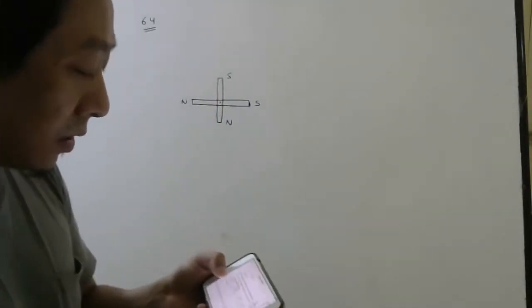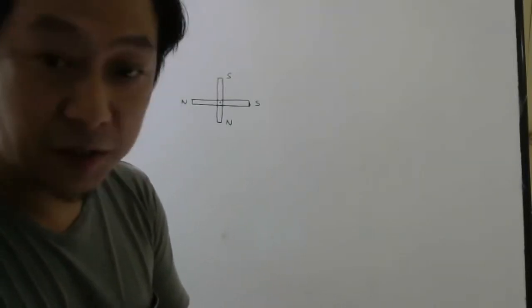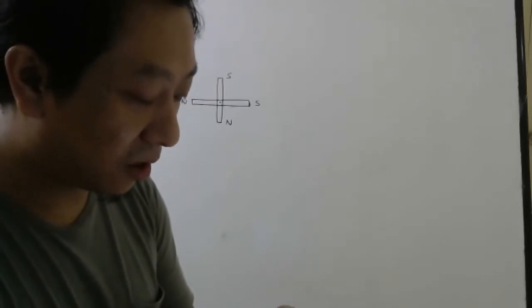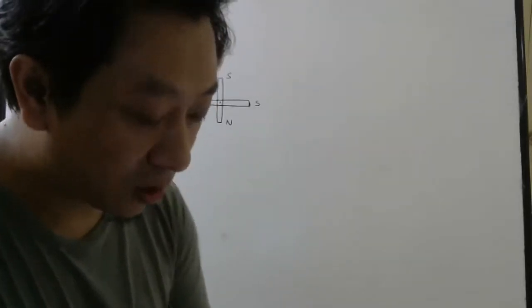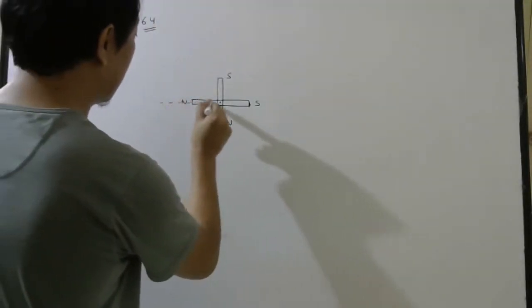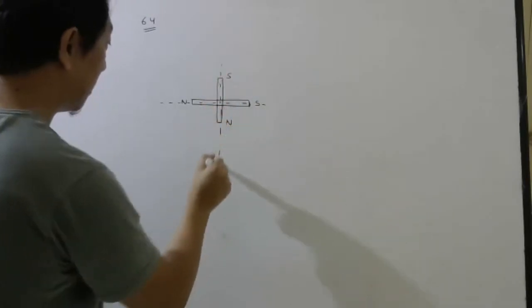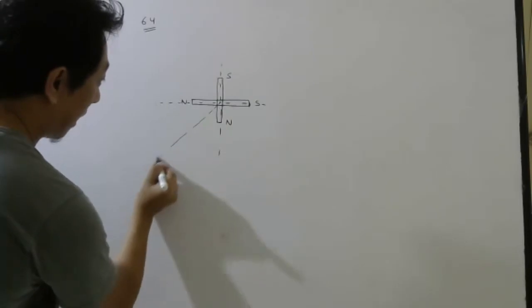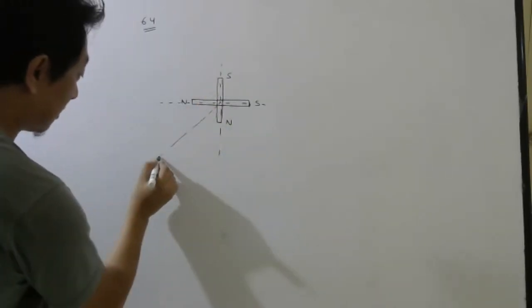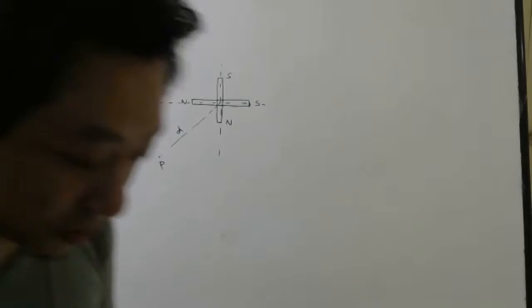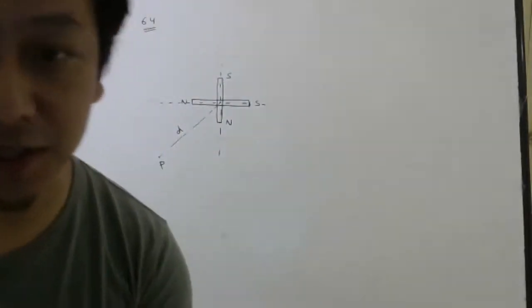They want the magnitude of the magnetic field at a distance d from the center on the bisector of the right angle. On the bisector means on this plane. You have to bisect this 90 degrees, and somewhere here they are asking. This distance is given as d, which is your r actually. In the question they have given d.